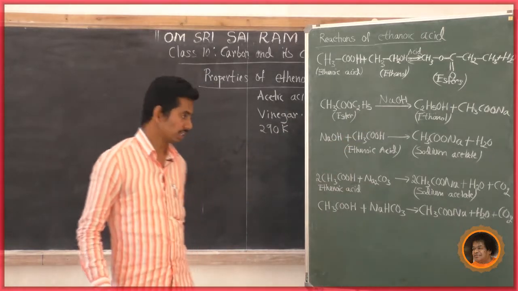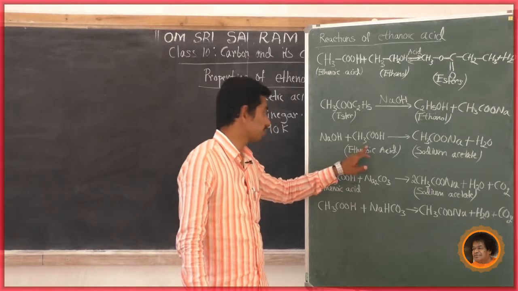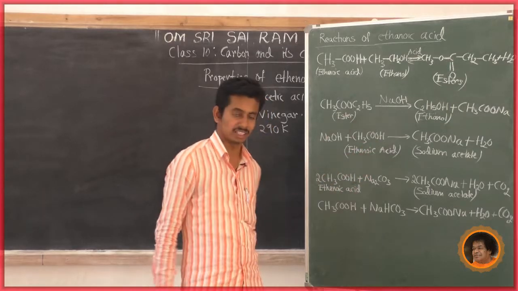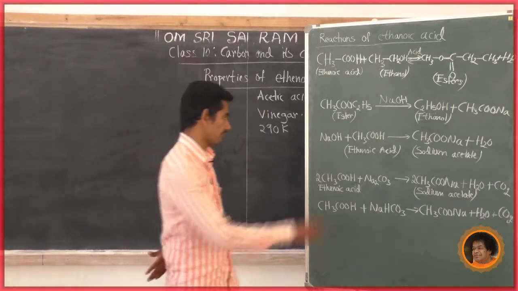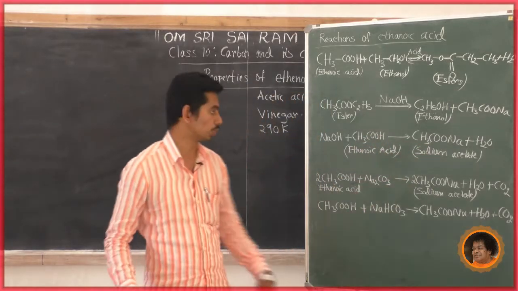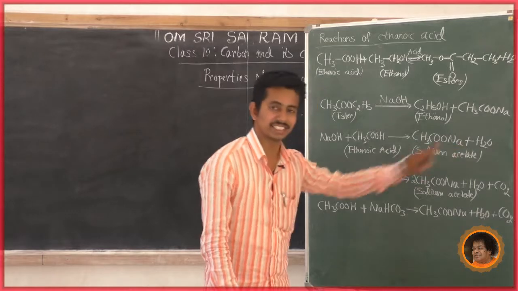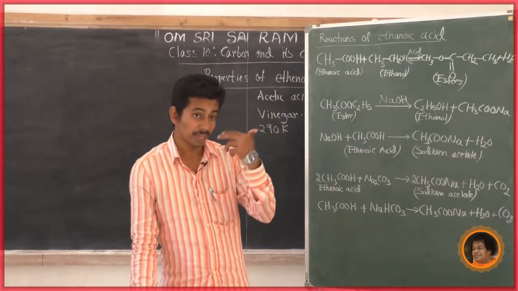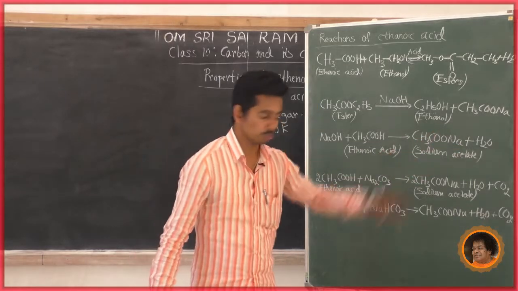Another reaction is between sodium hydroxide and ethanoic acid. It gives CH3COONa plus H2O, which means sodium acetate and water.